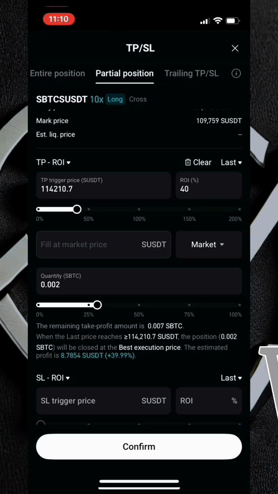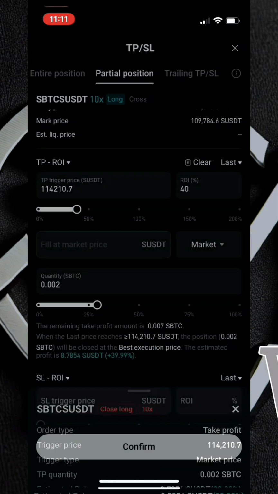Now the question is, what is 40% profit of $30? That's how you're going to know your profit. So 40% of $30 is about $10, I think. But the profit that you're going to be taking over here is $8.7. Don't forget, you'll be paying trading fee. So the profit you'll be taking home is $8.7 right here. Don't forget, guys, we use 30% of our total capital, which was $100, so $30, and we are getting our profit using 40% of the $30, which is going to give us the $8.7. So once you are through with that, you come over here and click on confirm, and then you click on confirm again. So right now I've set two take profit levels.